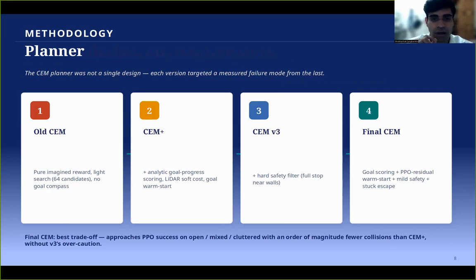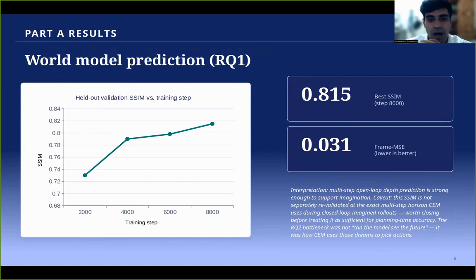Now coming to the planner design. The CEM planner went through 4 iterations. The old CEM, the CEM version 2, basically had more goal awareness and a warm start, but the collisions were too much. It was increasing dramatically. And then we added version 3, which has a hard safety filtering, forcing a full stop near walls. And the final CEM combines a goal scoring, PPO residual warm start, a milder safety term, and stuck escape behavior.